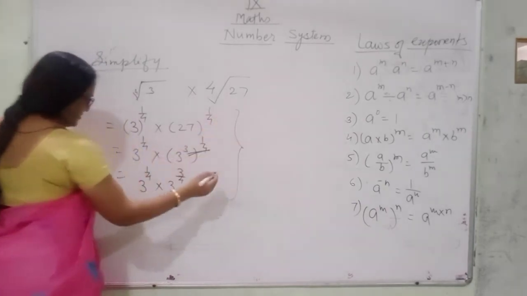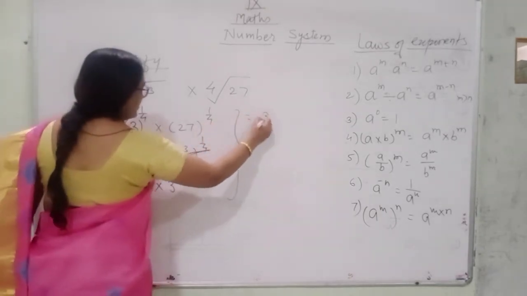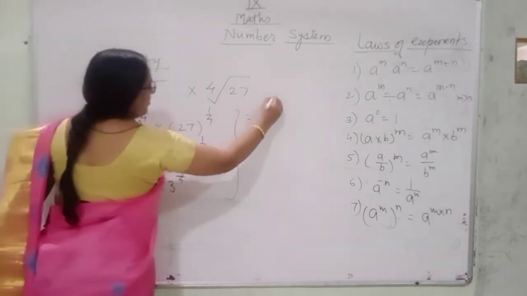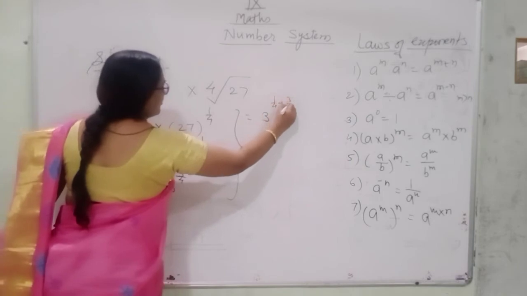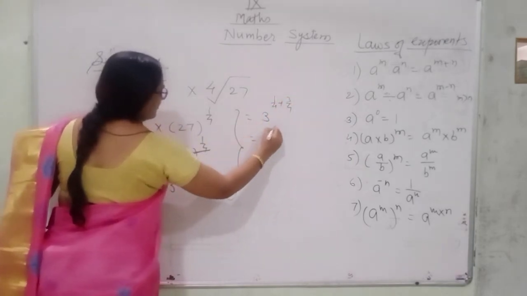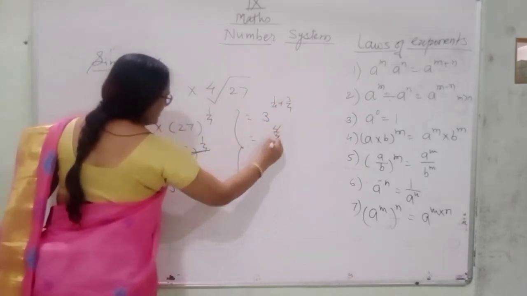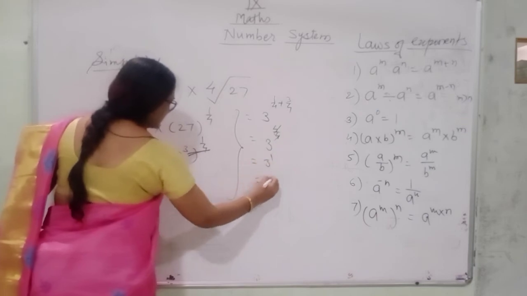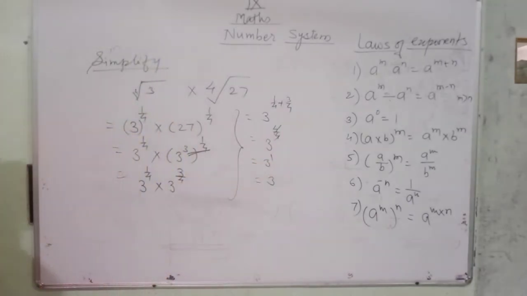So take the addition of powers: 3 raised to the power 1 upon 4 plus 3 upon 4, that is 3 raised to the power 4 upon 4. That means 3 raised to the power 1, which is 3. Understood? One more example we are taking.